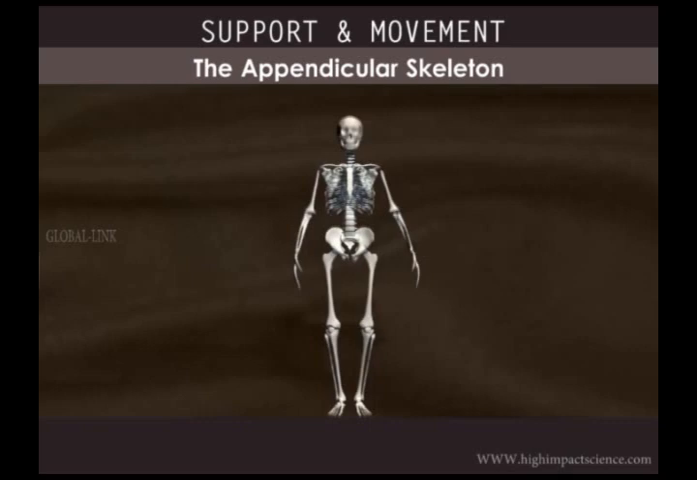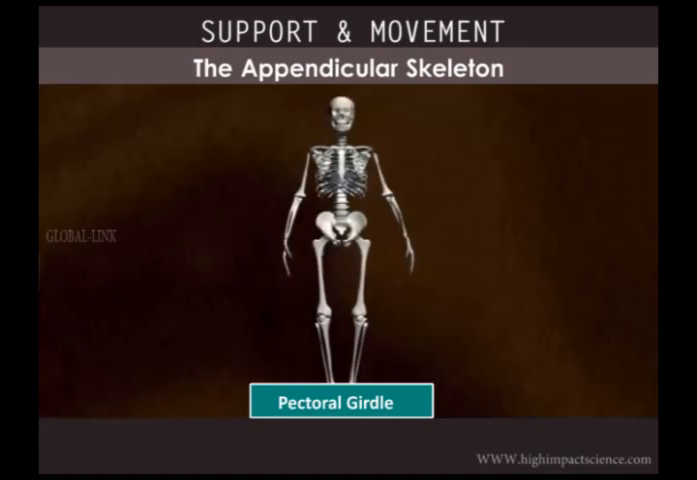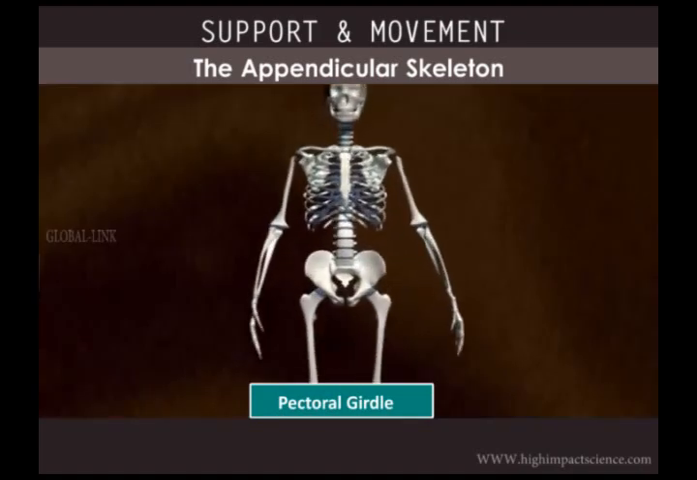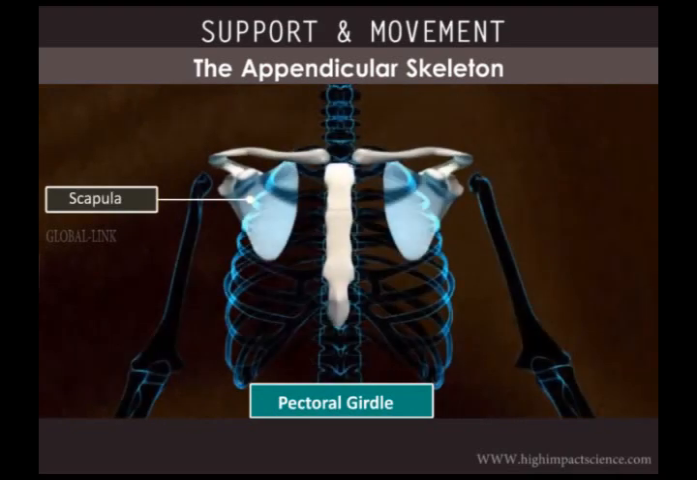The remaining 6 bones form the girdle bones, which articulate with the limb bones to the axial skeleton. There are 2 girdles, the pectoral or shoulder girdle, and the pelvic or the hip girdle. Each half of the pectoral girdle consists of a large, flat, triangular scapula and a curved, slender clavicle or collarbone.